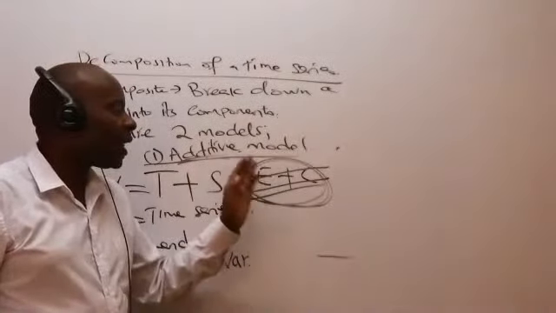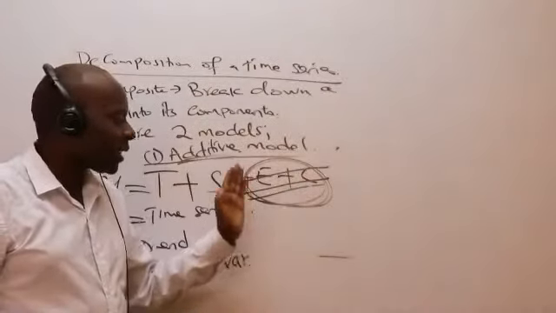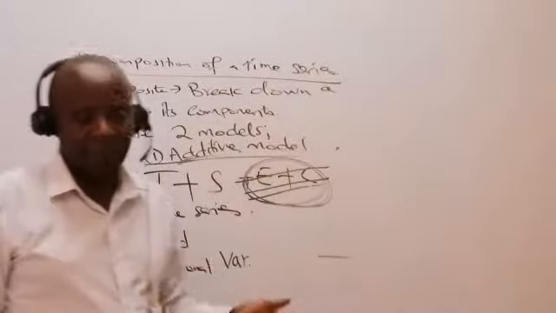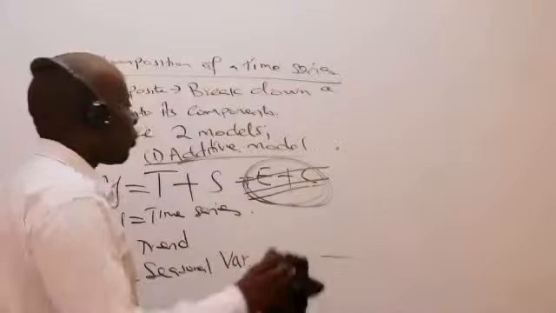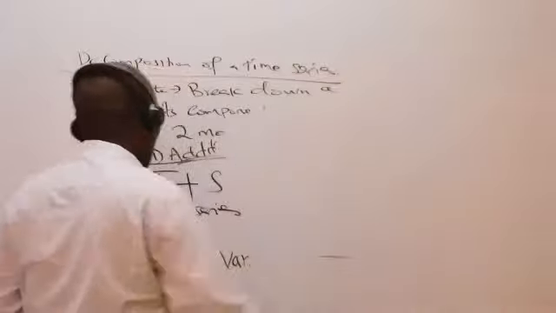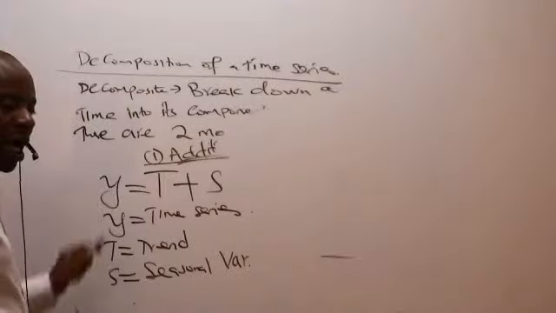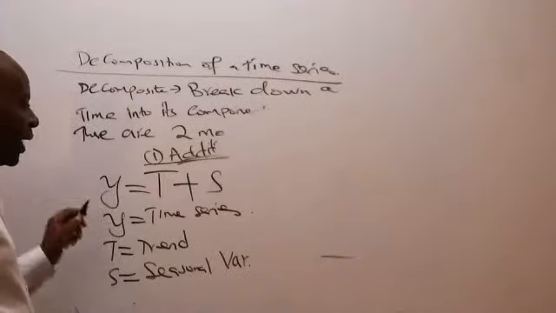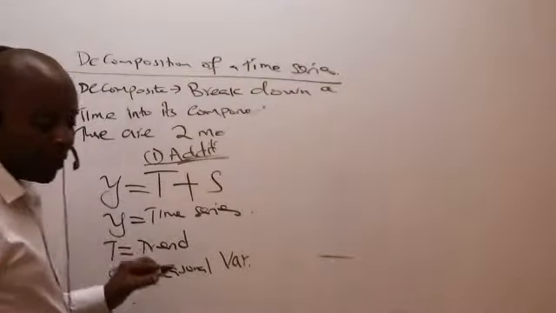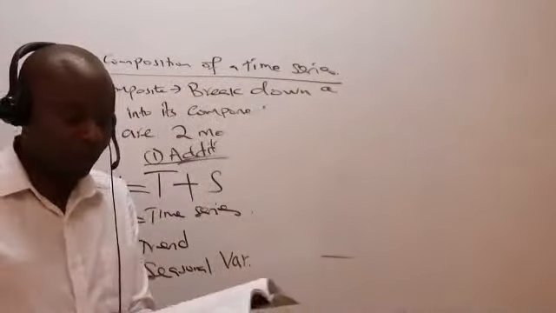The same case with the cyclic economy, you can't predict this. The same case with the erratic, these earthquakes, you can't really predict them. So the most important thing you're supposed to understand is that we are leaving out the erratic and cyclic components out of our two models of decomposition simply because they are unpredictable.